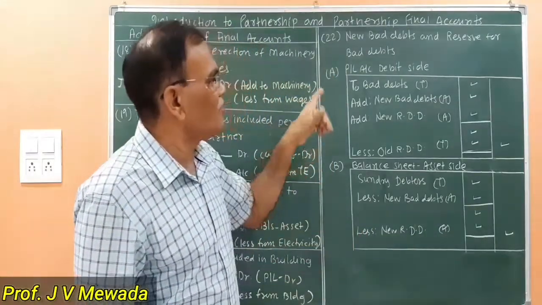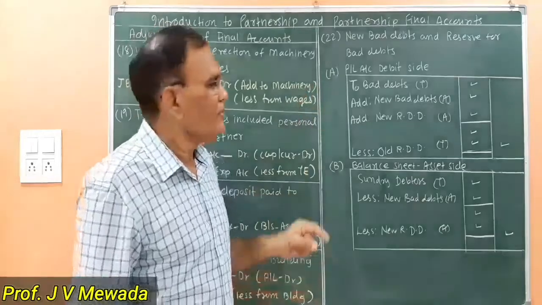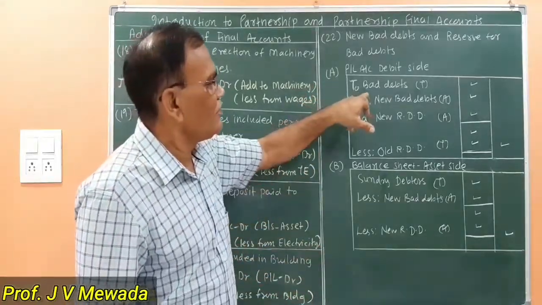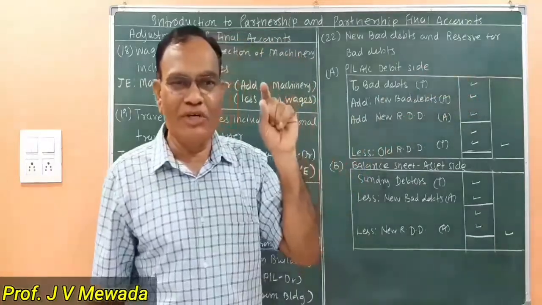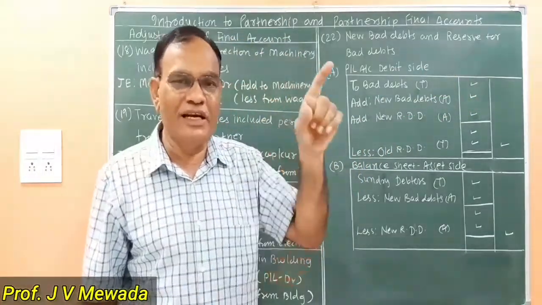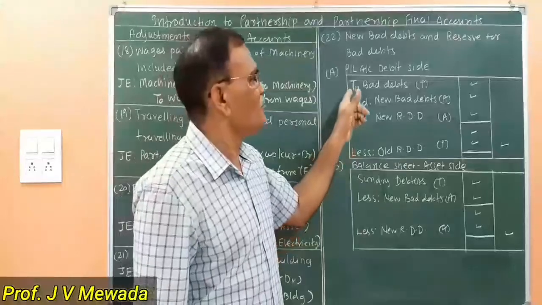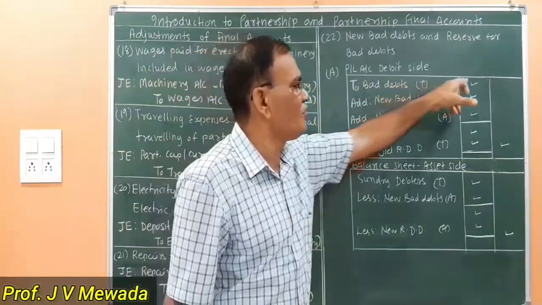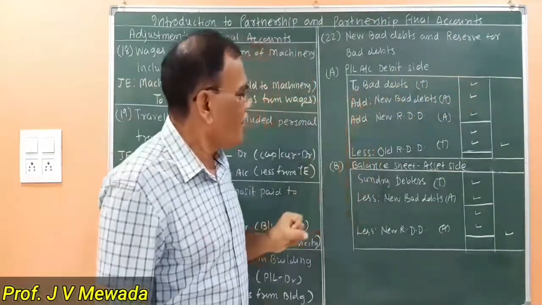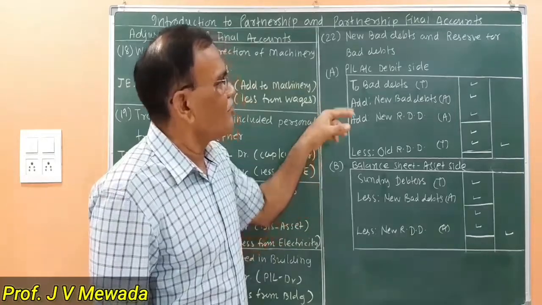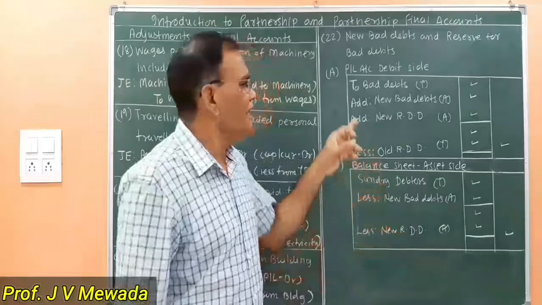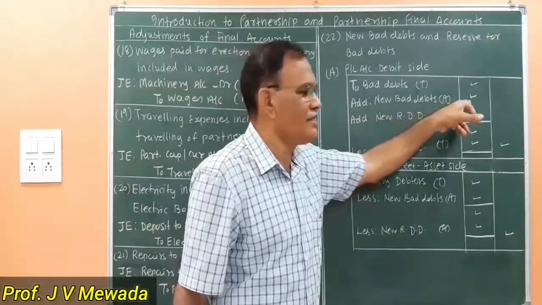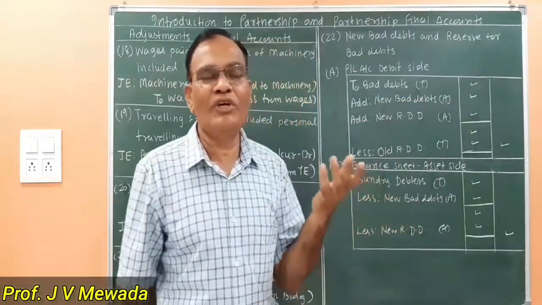Now in profit and loss account on the debit side, we first have bad debts as per the trial balance. So whatever is the amount given for bad debts in the trial balance, first we post it on the debit side of profit and loss account, and to that we add the amount given for new bad debts. So our bad debts are now increasing.